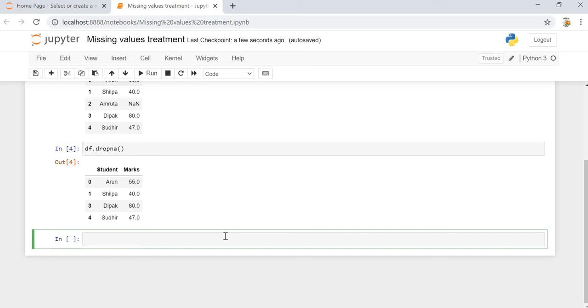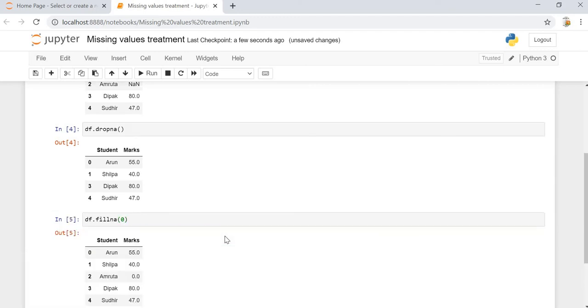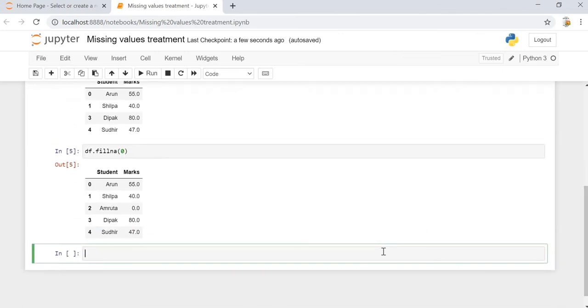The first one is fill NA with 0, the very simplest one. Once we do that, we can say that for Amruta, the marks is 0. Now let's check out missing values replacement with mean.